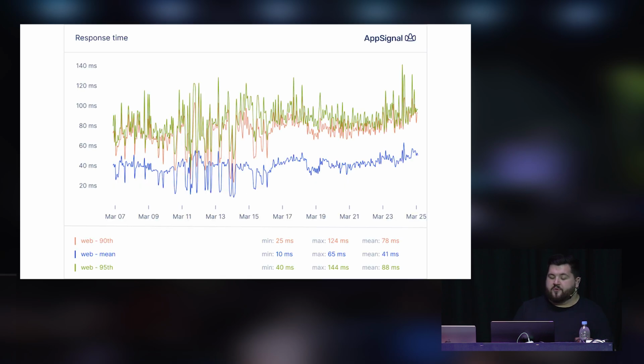And yeah, so I grabbed some screenshots from AppSignal that we are using for monitoring, which they provide to us for free too, because they are awesome and do a lot of awesome stuff for the community, including sponsoring these events. So as you can see here, it's not great. It's around 100 milliseconds on the 90th percentile, around 80 to 90 milliseconds. It's not great, but it still feels snappy. If you click around it, it feels good.